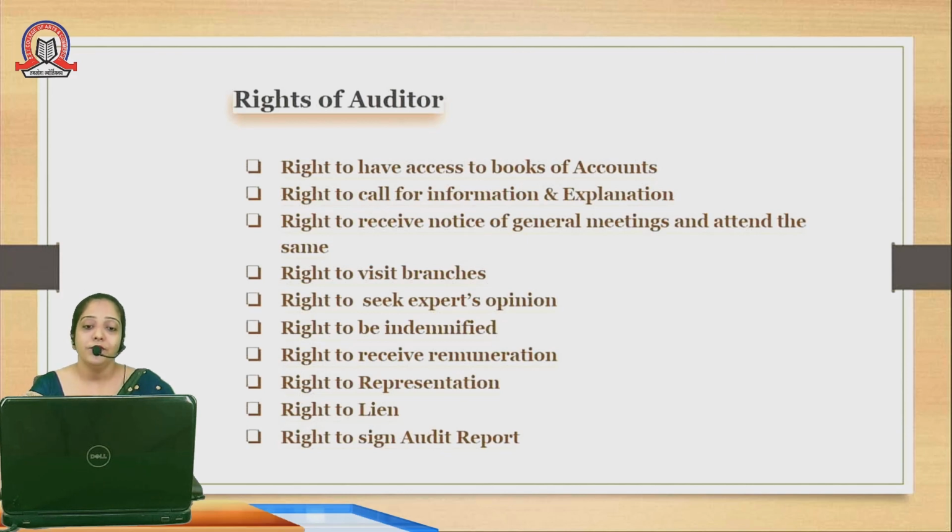Then right to call for information and explanation. In this point, an auditor can call, that means he or she can talk with the people connected with the company, that is he may contact officers, directors, employees, or even external people like investors, creditors and government, etc., to get the information wherever he or she requires for particular documents where he or she feels there is a possibility of error or frauds.